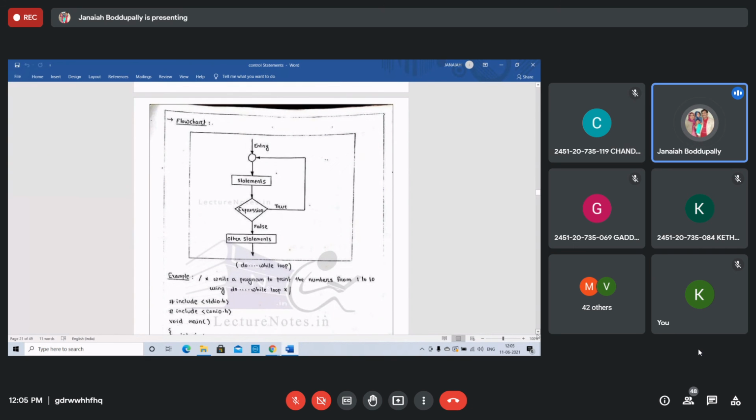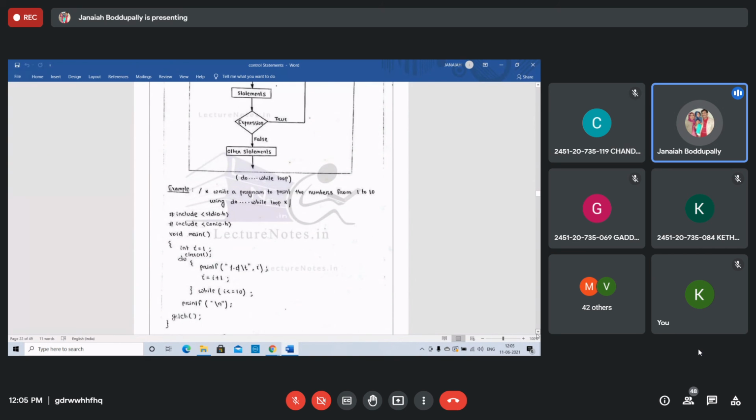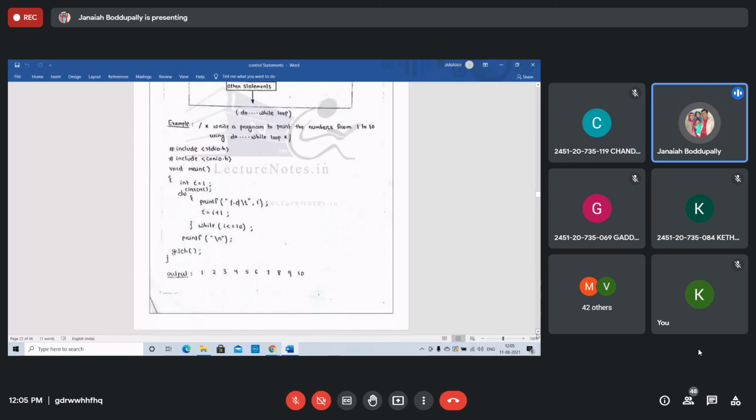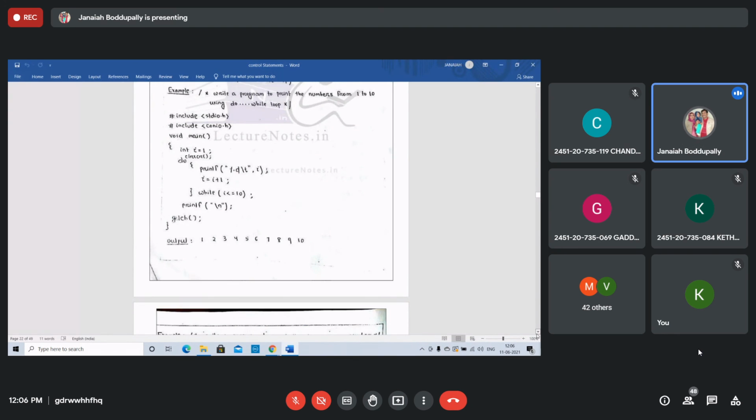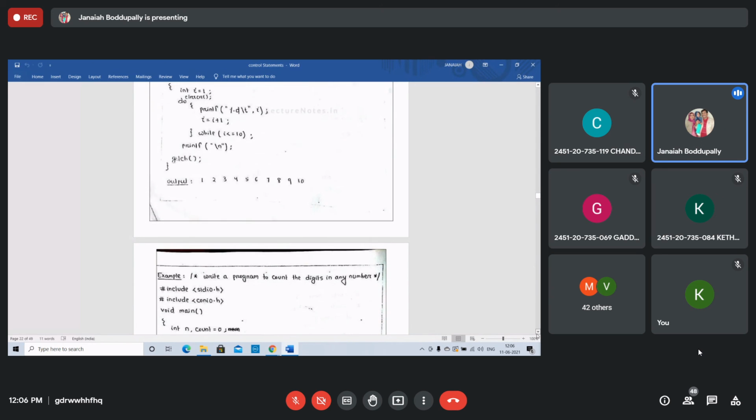See, one more program. Write a program to print the numbers from 1 to 10 using the same program. We have printed 10 numbers using the while condition, while i less than or equal to 10. But in this do while, do print, and the same program, while i less than or equal to 10, all 10 numbers will be displayed. Do while: do is first, while is after the loop.